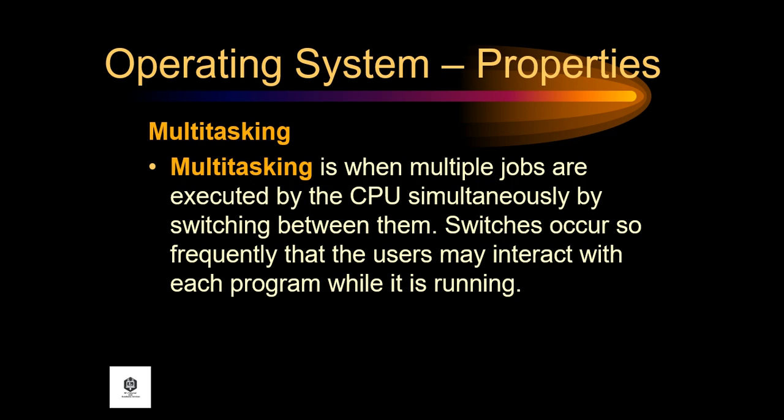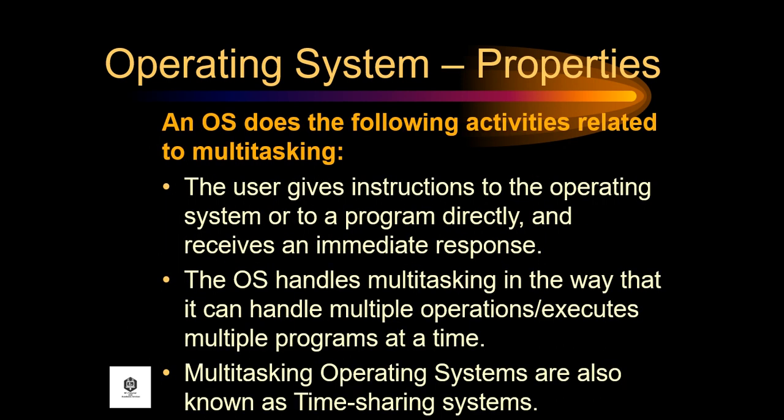Next property is multitasking. Multitasking is when multiple jobs are executed by the CPU simultaneously by switching between them. Switches occur so frequently that the users may interact with each program while it is running. An OS does the following activities related to multitasking: the user gives instructions to the operating system or to a program directly and receives an immediate response.